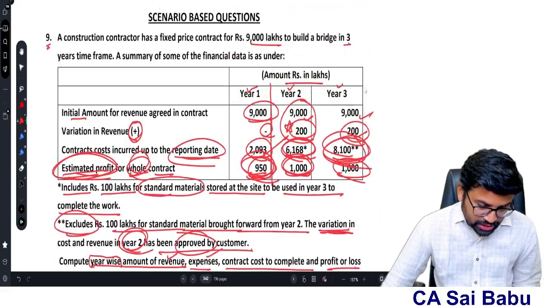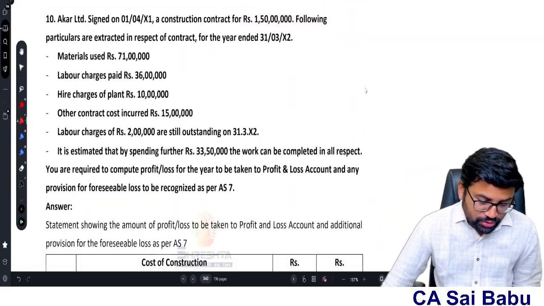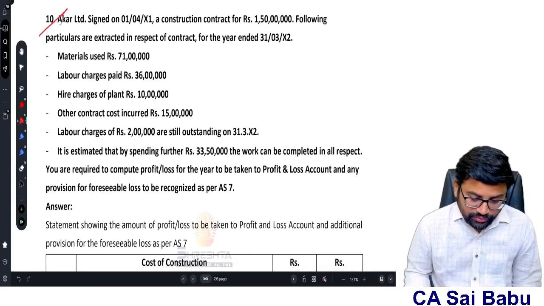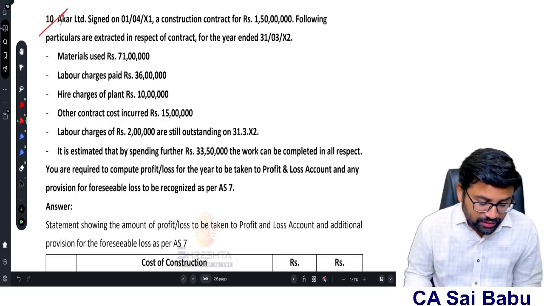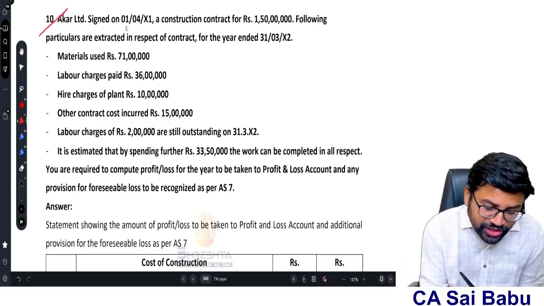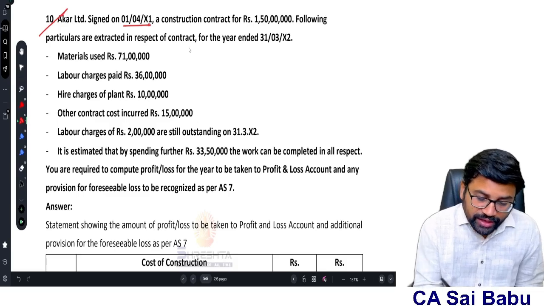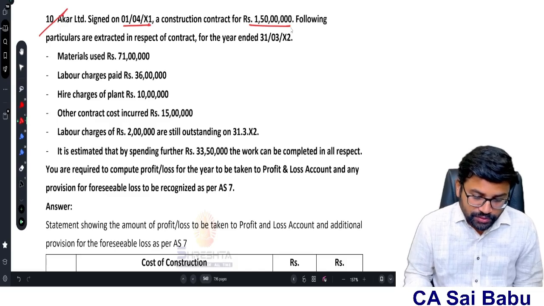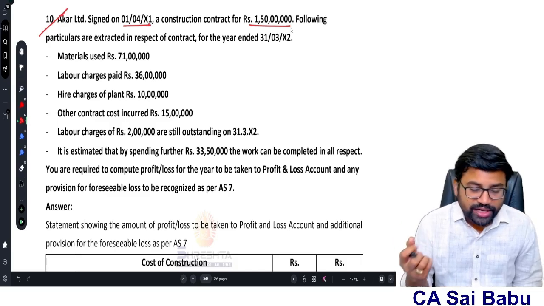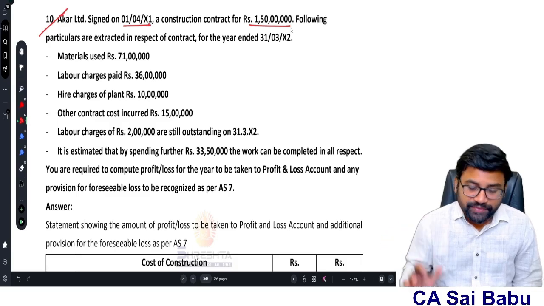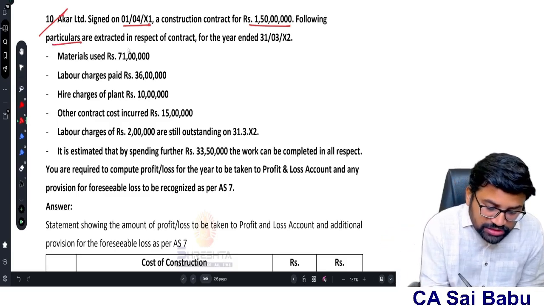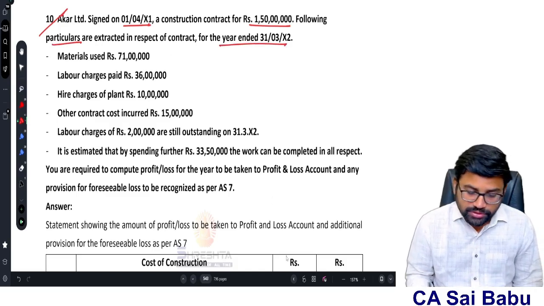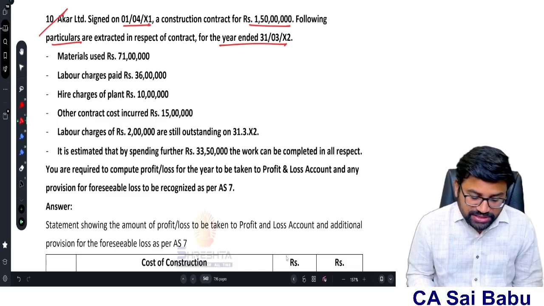So this is question number 9. Now come to question number 10, sir. This kind of questions they are asking frequently, sir. See this question. ICAI Limited signed on 1/4/2011 a construction contract for 1 crore 50 lakhs. That means it is a fixed price contract. The contract price is 1 crore 50 lakhs. Following particulars are extracted in respect of the contract for the year ended 31st March 2012. So the following particulars have been arrived, sir.